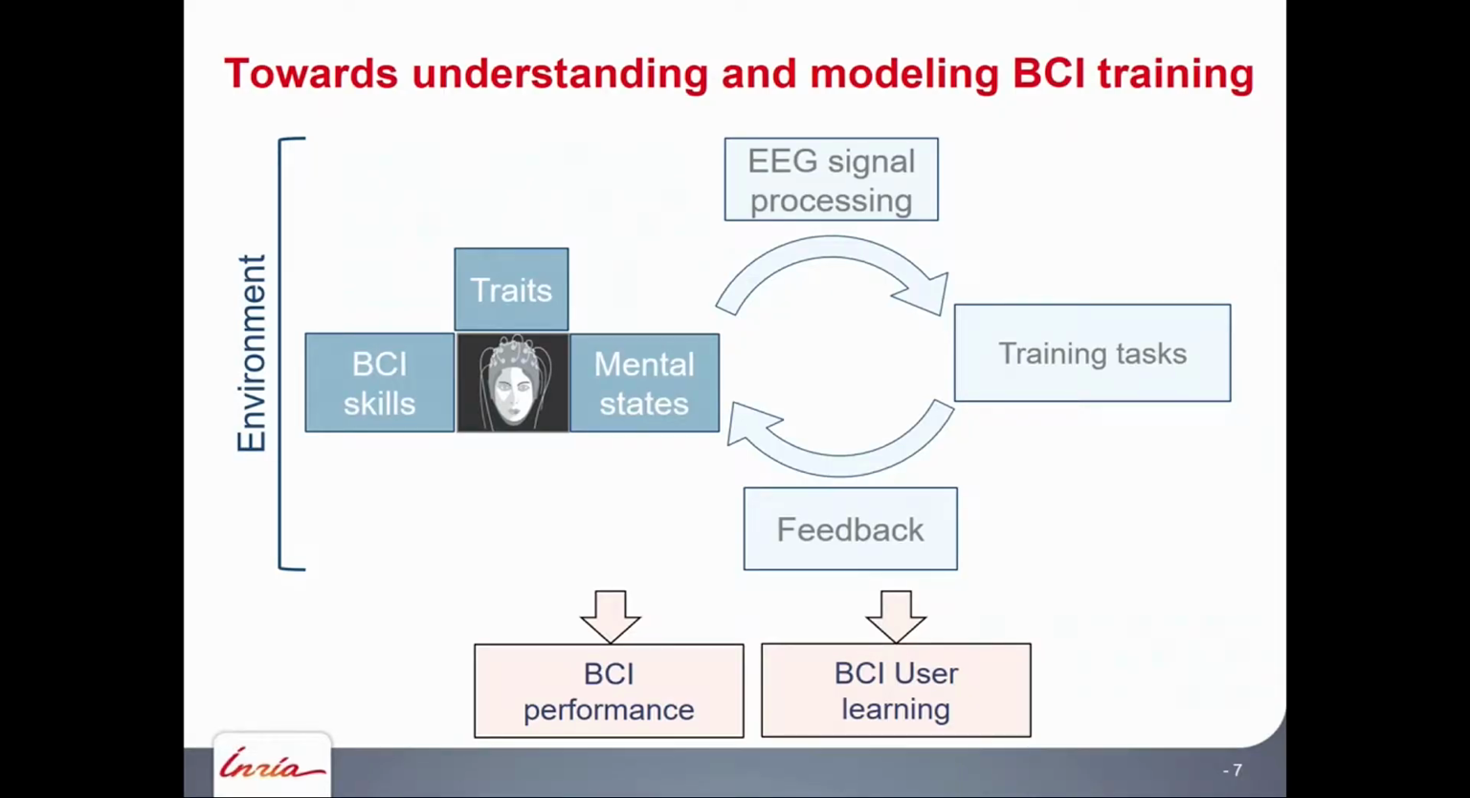So if we can identify how all these factors influence BCI performance, BCI learning, and how they interact with each other, then we can build models that can be used to optimize the design of the BCI system and the way we train our user. We can optimize the EEG signal processing, the training task, the feedback, to give an optimal training for each user and hopefully obtain a BCI that is finally reliable. So in that talk, I'm going to show you some of the work we do at these different levels to understand and model BCI user training.